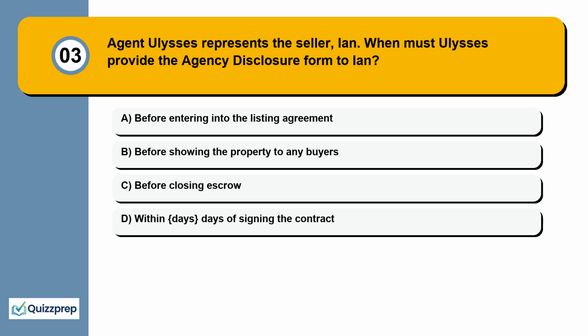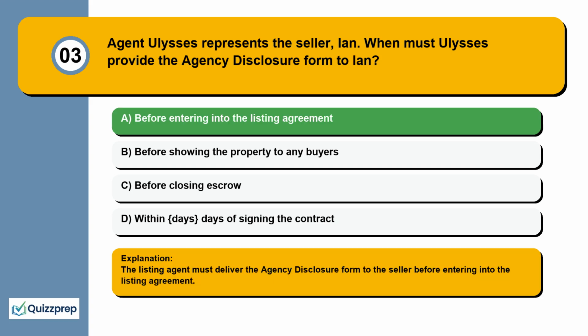Question 3. Agent Ulysses represents the seller, Ian. When must Ulysses provide the agency disclosure form to Ian? Before entering into the listing agreement, before showing the property to any buyers, before closing escrow, within days of signing the contract.